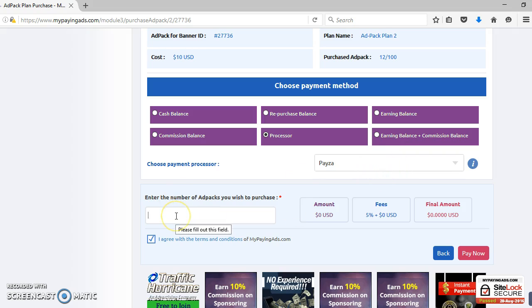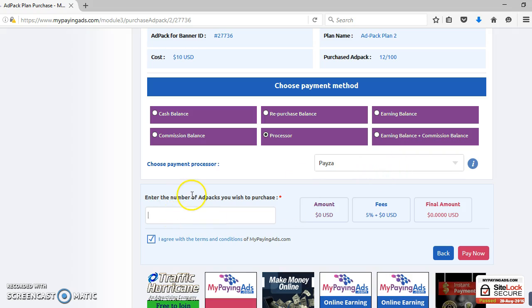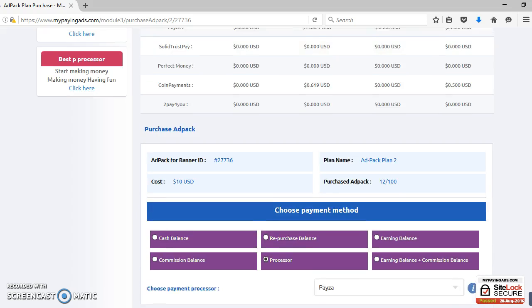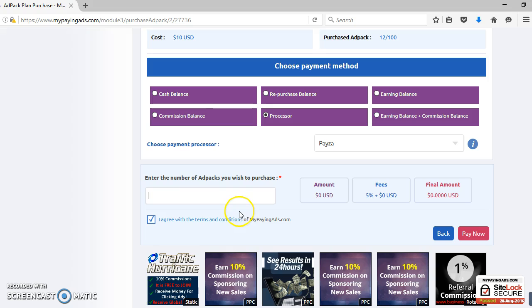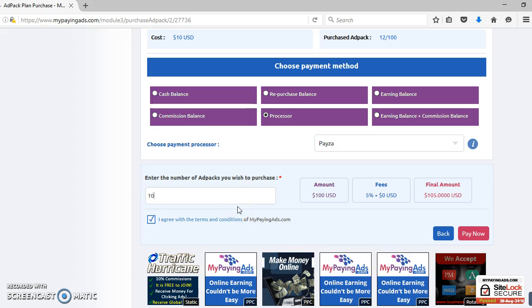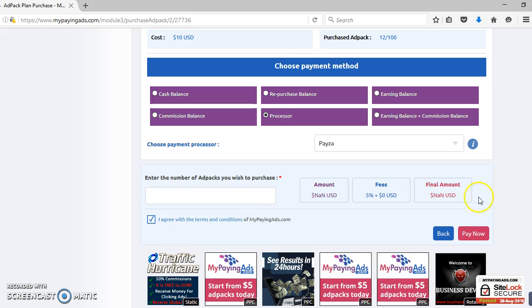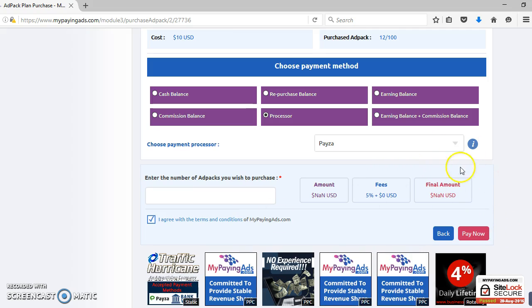You just put the amount of ad packs you want to buy at level 1. You will start with level 1 basically. Just put anything, 100 shares, whatever. And you just pay now. And that's all.